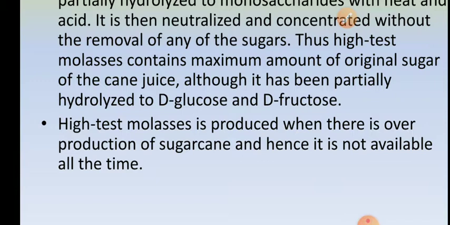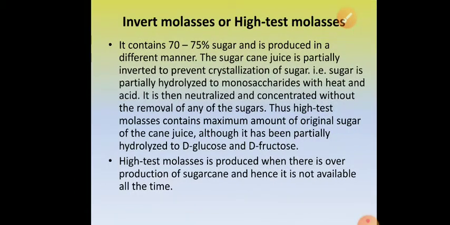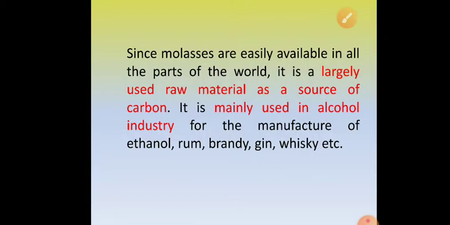High test molasses is not available all the time throughout the year because it is produced when there is overproduction of sugarcane. Okay, because sugar is not separated at all. It is kept as it is, to be used as molasses. So it is available only when there is sugarcane overproduction. It is not available all the time. So high test molasses contain the highest amount of sugar in it.